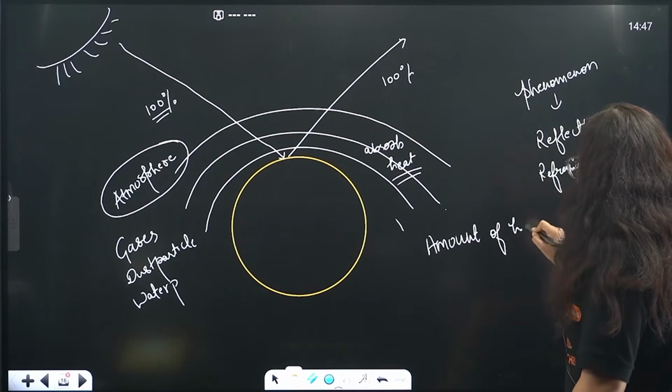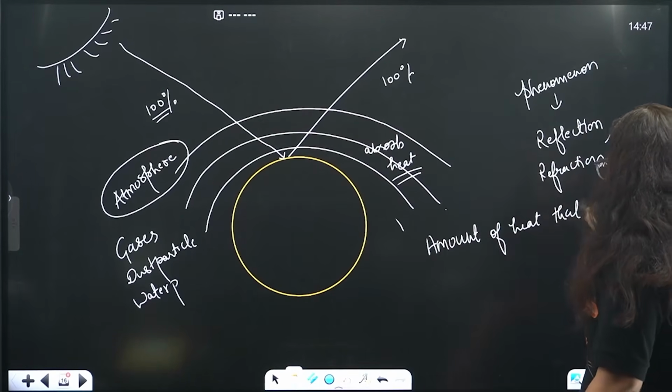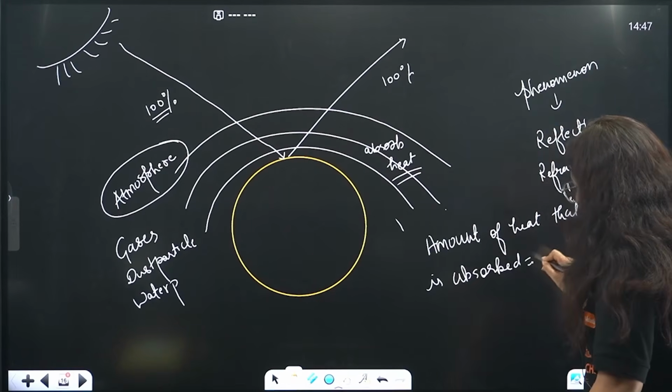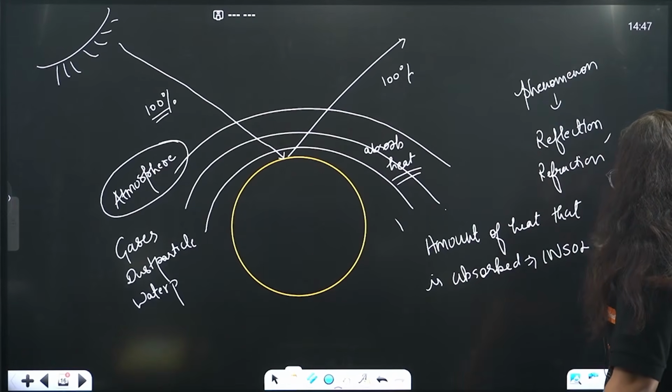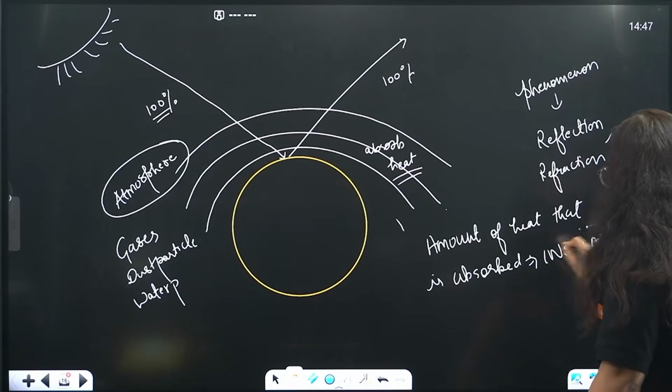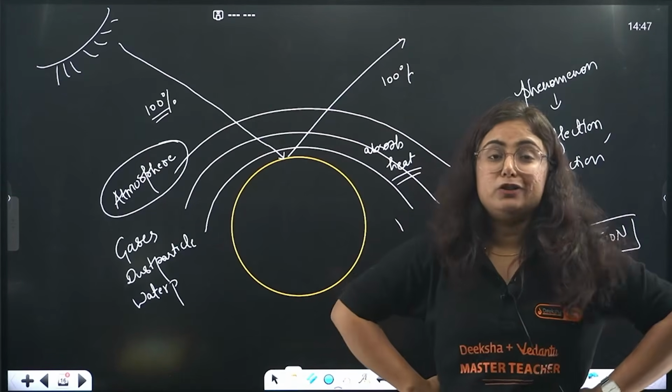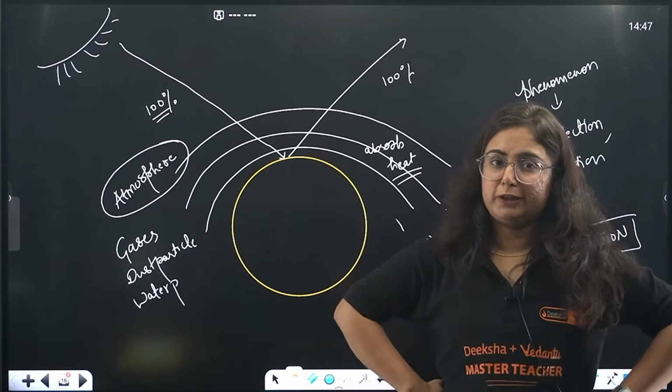You know that, beta, the amount of heat that is absorbed by the earth's crust is known as insolation. It is known as insolation. The amount of heat absorbed is known as insolation, and the rest is reflected back.